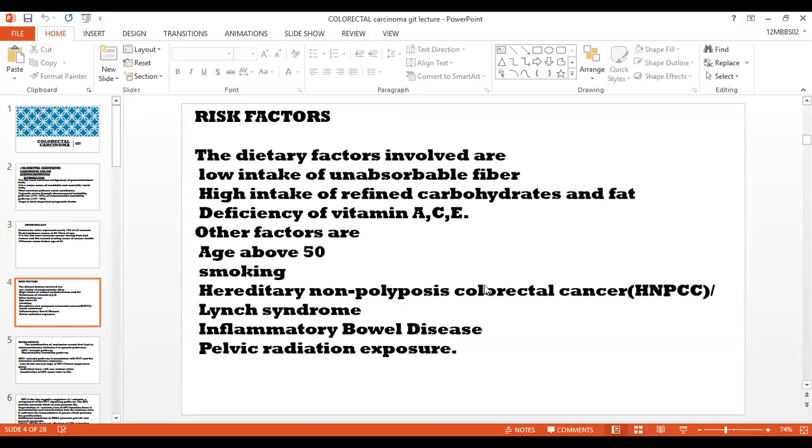The risk factors for colon carcinoma. Most important dietary factors involved are: number one, low intake of unabsorbable vegetable fibers; high intake of refined carbohydrates and fats; and deficiency of multivitamins A, C, and E. Few other factors involved are age above 40 to 50 years, smoking as a strong etiological factor, hereditary non-polyposis colorectal cancer, HNPCC or Lynch syndrome, inflammatory bowel disease, and previous pelvic radiation exposure.